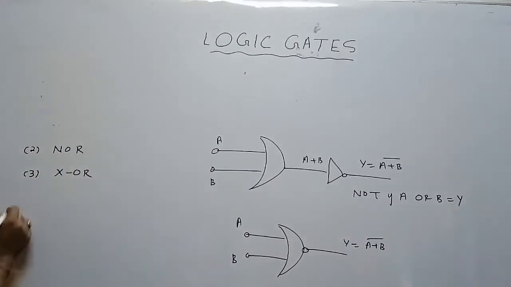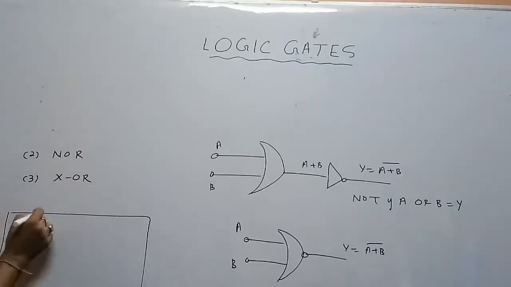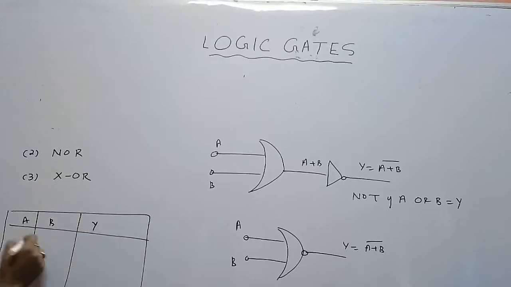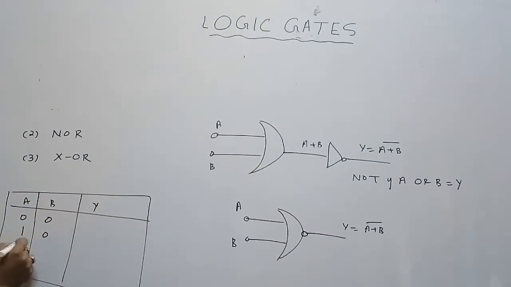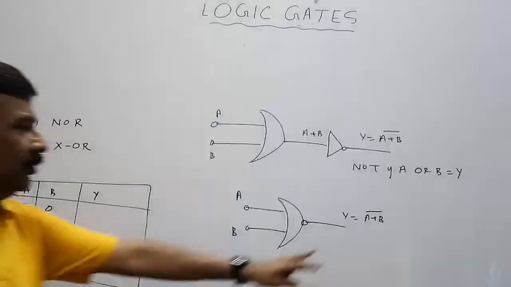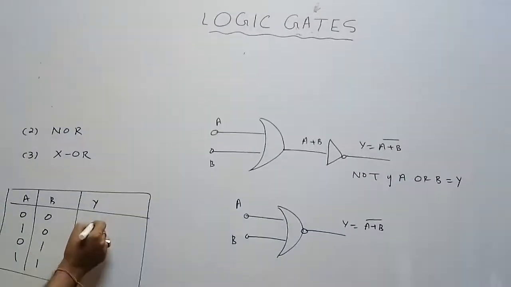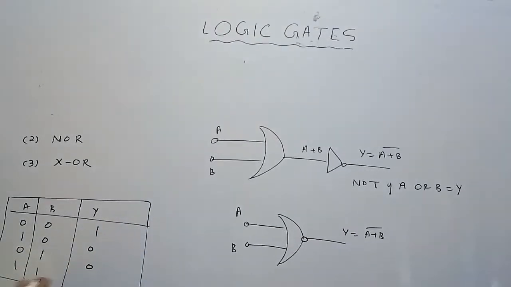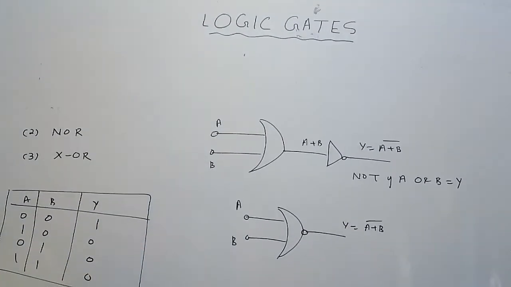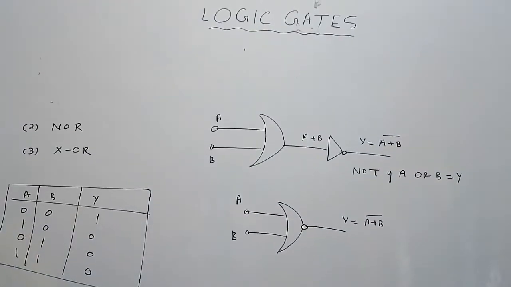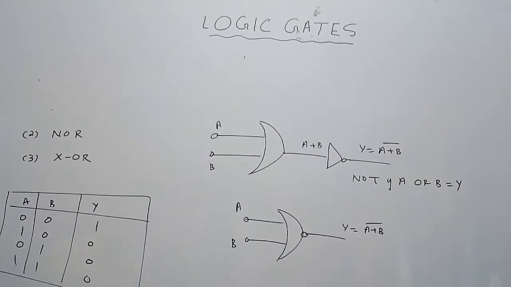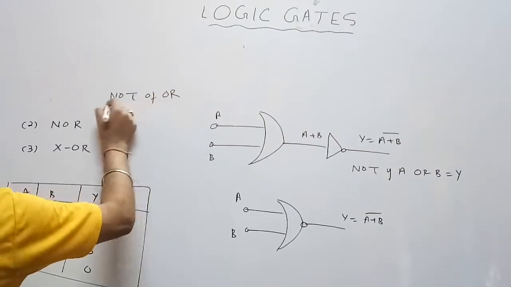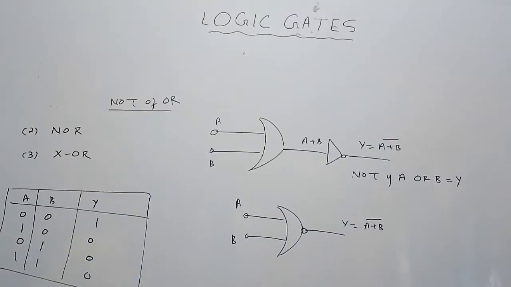Truth table: again we have 2 inputs A and B. There will be 4 possible combinations, because all the inputs are in digital form. 0 0, 1 0, 0 1, 1 1. 0 plus 0, 0, complement 1. 1 plus 0, 1, complement 0. 0 plus 1, 1, complement 0. 1 plus 1, 1, complement 0. This is the truth table of the NOR gate. NOR stands for not of OR. NAND stands for not of AND.